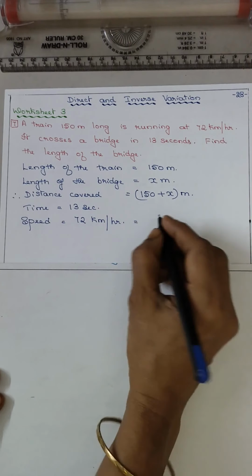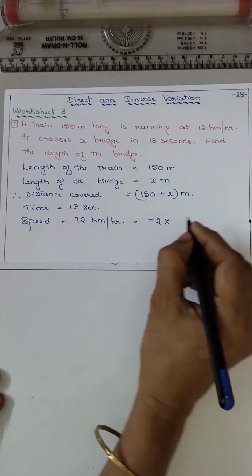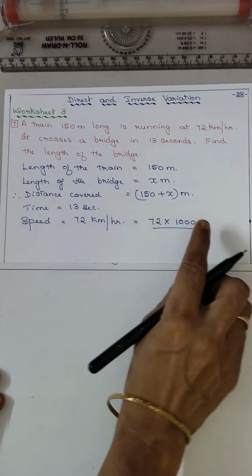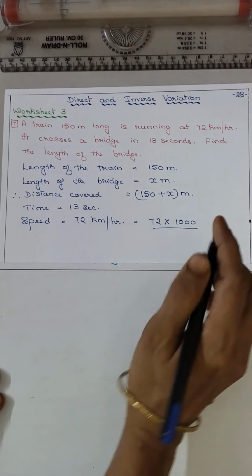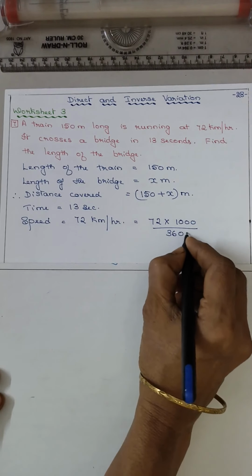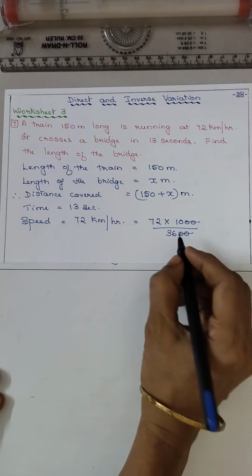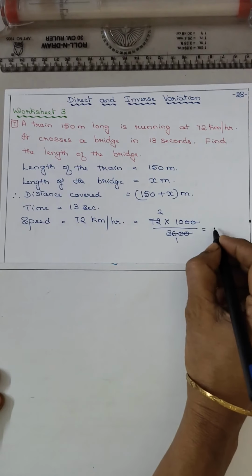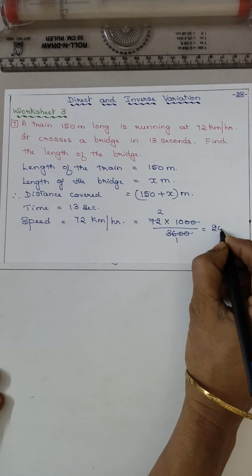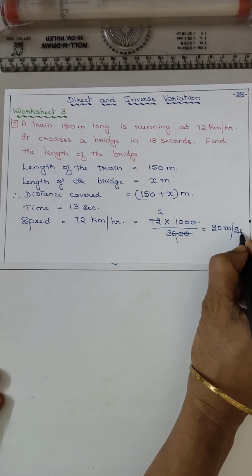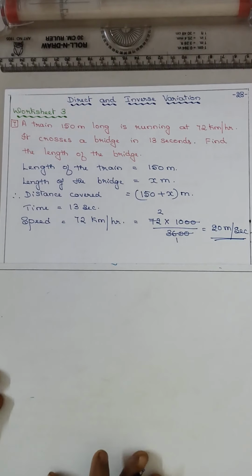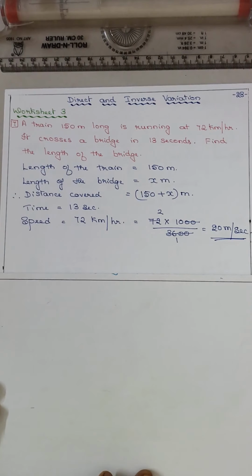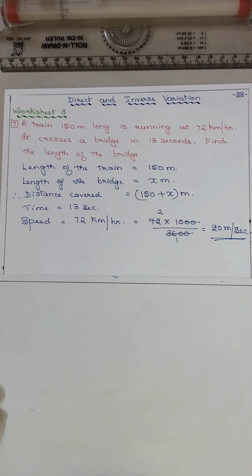Do you remember how to do it? 72 into 1000 upon 3600, kilometer to meter 1000 and hour to second 3600. 2 zeros cut, 36 ones are 36, twos are 72. So you get 2 tens are 20 meter per second. So you got speed is equal to 20 meter per second.